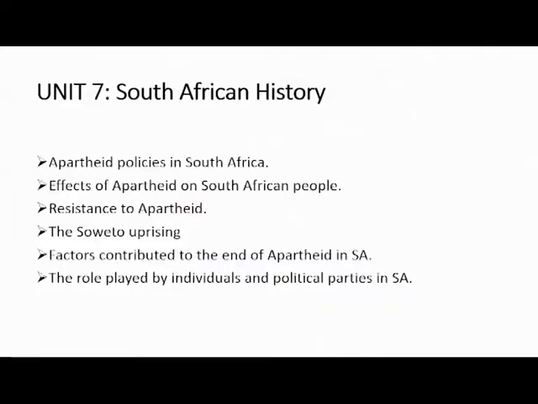But here I'm dealing with South African history, so you don't talk of Oshivambo speaking people or the Herero speaking people, but you talk of what? Of the Vendas, the Zulus, the Xhosas, the Tswanas.